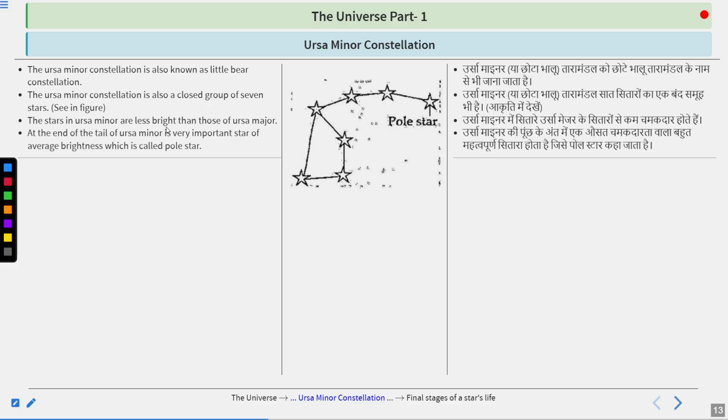At the end of the tail of Ursa Minor is a very important star of average brightness, which we call the pole star. So here you can say we start from here: 1, 2, 3, 4, 5, 6, and 7. This 7, the tail, will be the pole star.